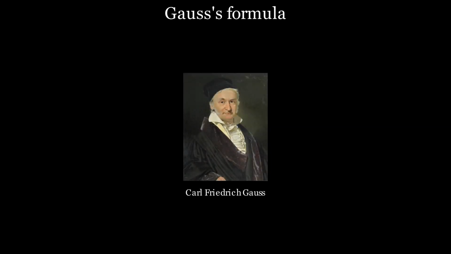Legend has it that the prodigious mathematician Carl Friedrich Gauss, while still a child, solved a problem given to him by his teacher to distract him. The teacher asked him to find the sum of numbers from 1 to 100, expecting it to occupy Gauss for quite some time. But Gauss, much to everyone's surprise, found the answer in just moments.